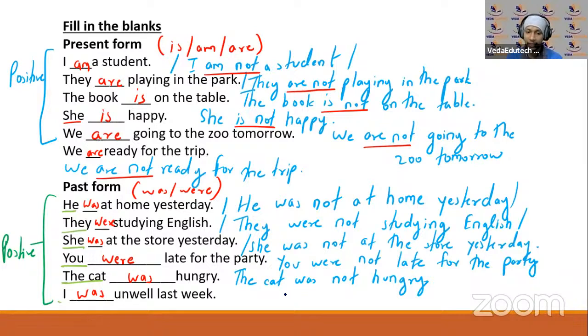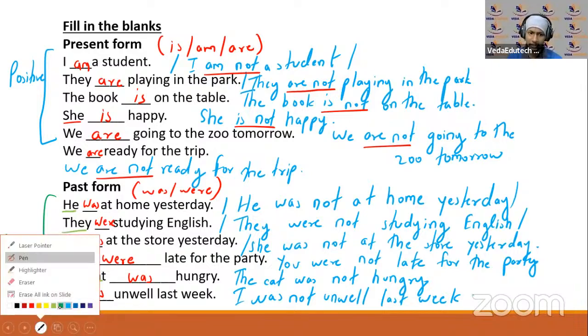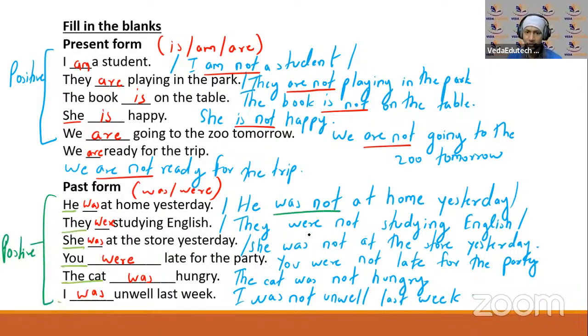I was unwell last week. I was not unwell last week. Okay. आई होप आप लोग को समझ में आया है. इधर कुछ नहीं है, बहुत आसान है. I just underline two sentences here. I am underlining it green. ठीक है. was not, were not, was not, were not, was not and was not.